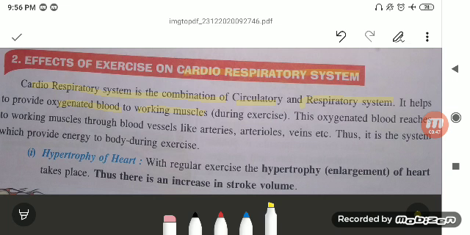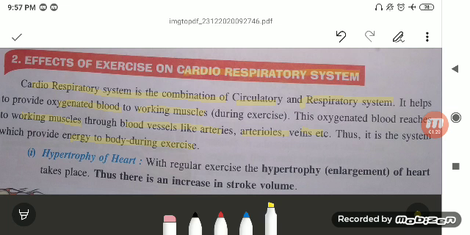Because of the oxygenated blood, which has the oxygen, it helps in the working of the muscles, and it is carried with the help of your arteries, arterioles and veins. Thus it is the system which provides energy to the body during exercise, and that energy comes through oxygen, that is the oxidation of your food, which is converted into energy. Through the blood that energy is given to the muscles to perform their exercise.